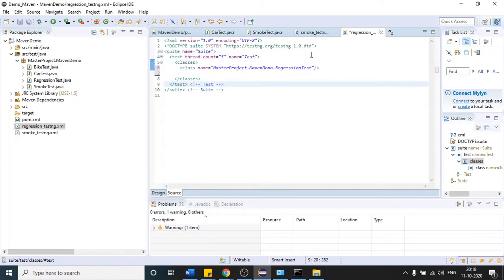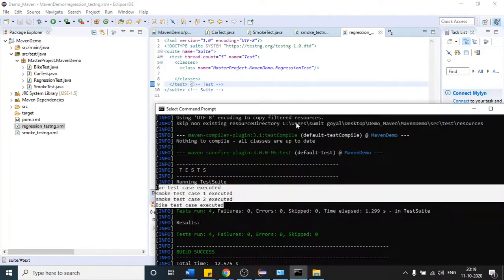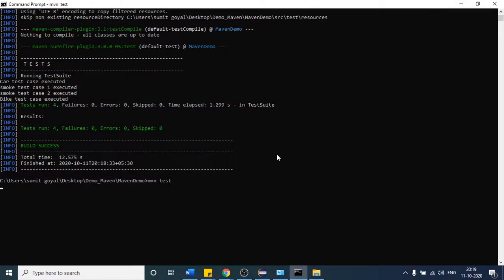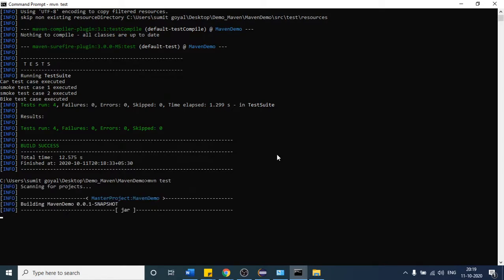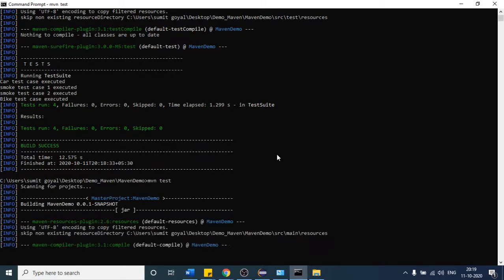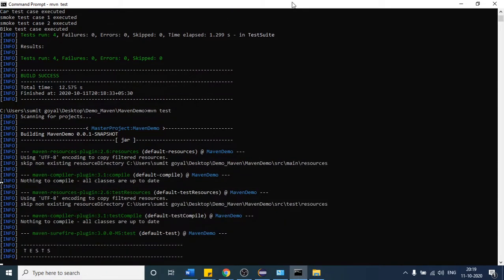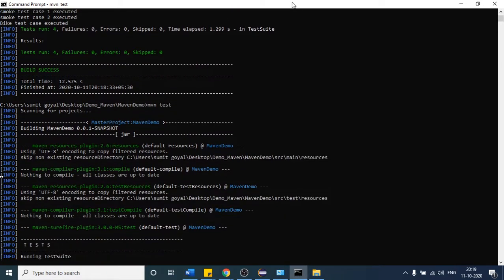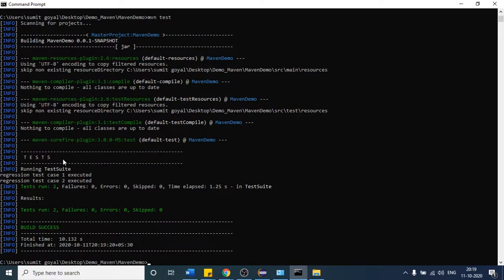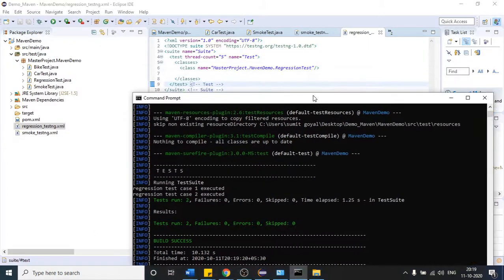You notice, you can see the star here on the top, right? So I have not saved this file. Save it now. This time you will see only the regression test case. So let us check. Running test suite. So you can see only 2 test cases are executed this time, right? Which is nothing but the regression test cases.